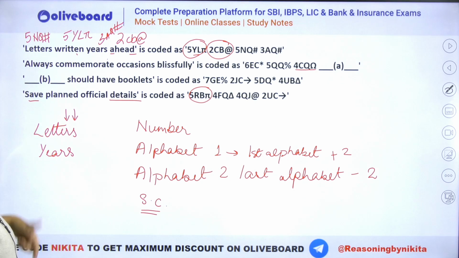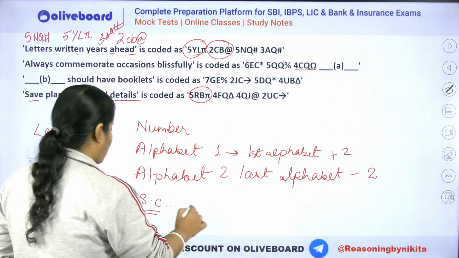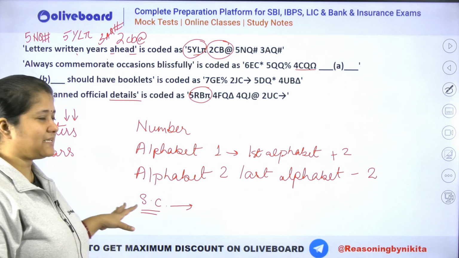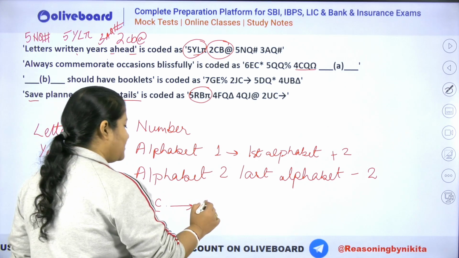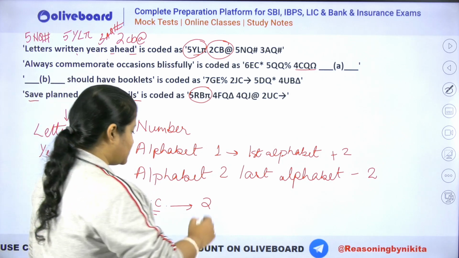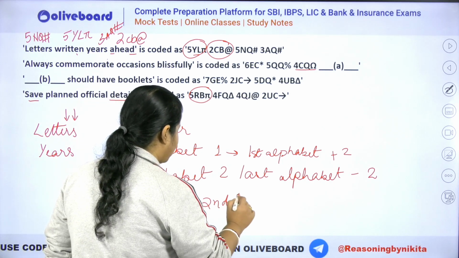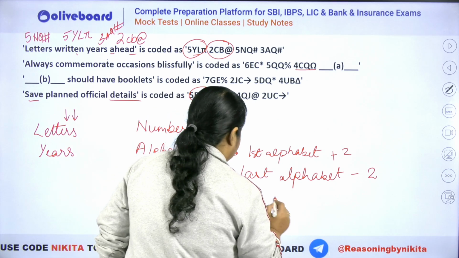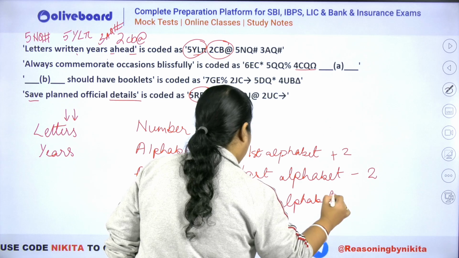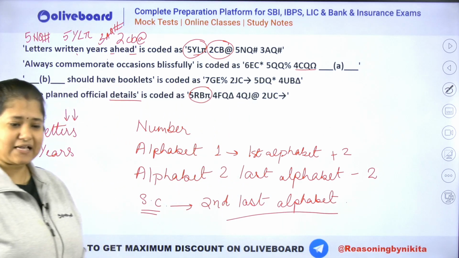So absolutely now we can arrive at the final inference here that the special character is about the second last alphabet. Now this is a confusing one, right? This is not a very easy logic. It is not that easy, it is a little bit difficult, but I hope some of you will be able to find it. So this is about the second last alphabet. Okay? So the special character is as per the second last alphabet.